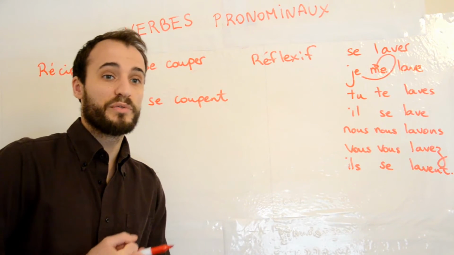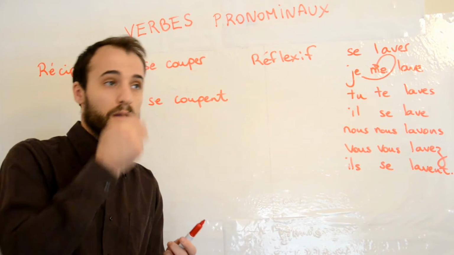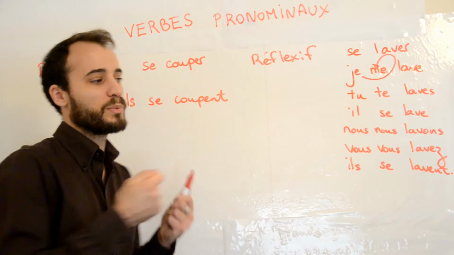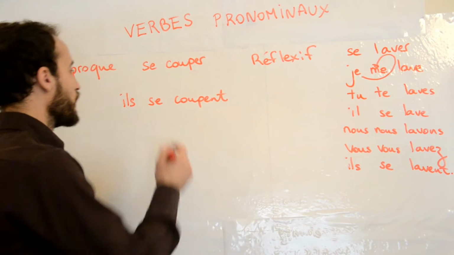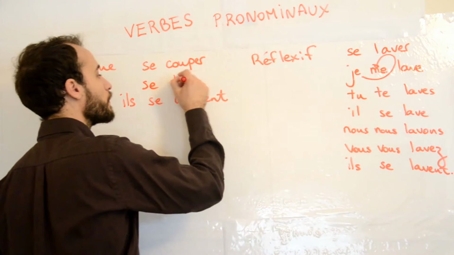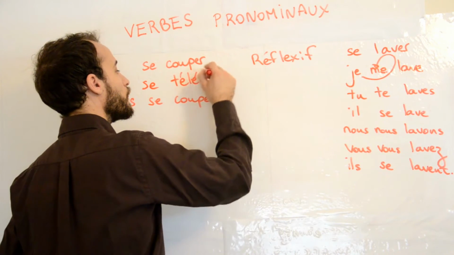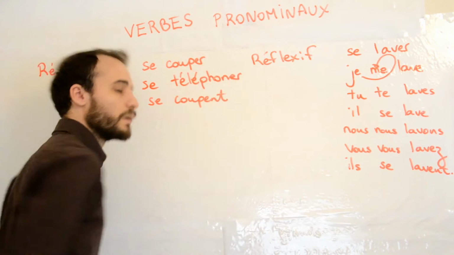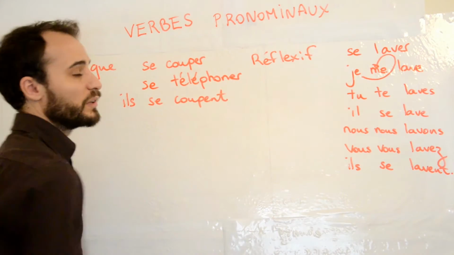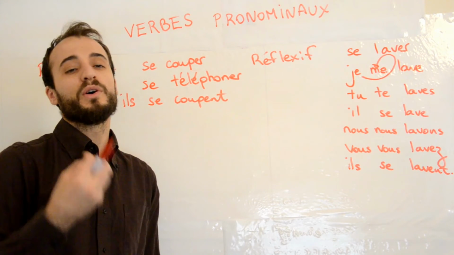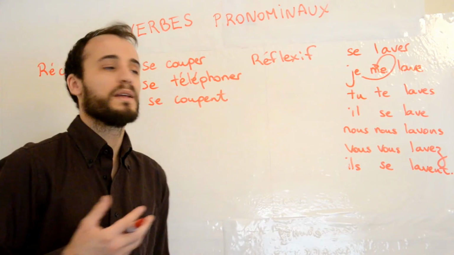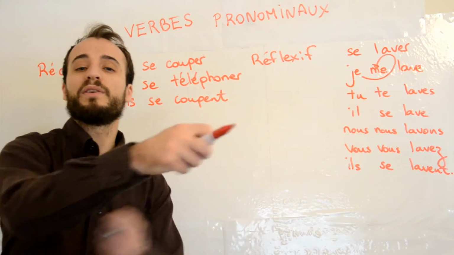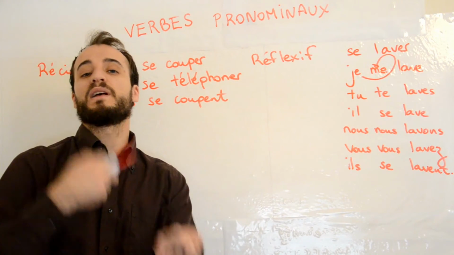Now, sometimes the verb itself will tell you if it's reciprocal or reflexive. If you think about, for instance, the verb se téléphoner, to phone each other, you can't phone yourself. I mean, you can, but most of the time the context will say they call each other rather than themselves.